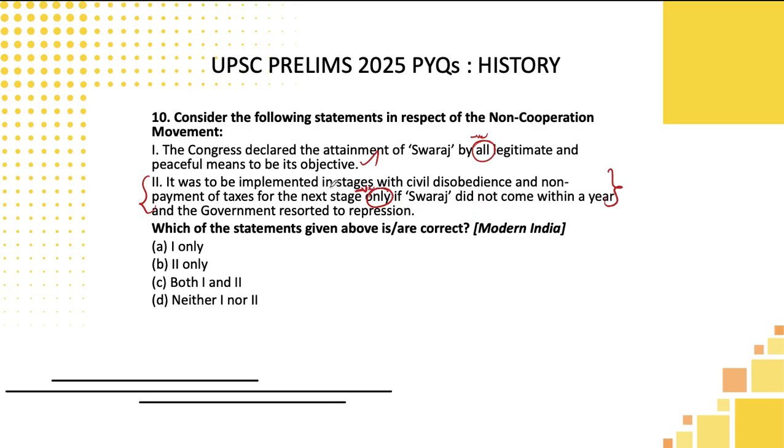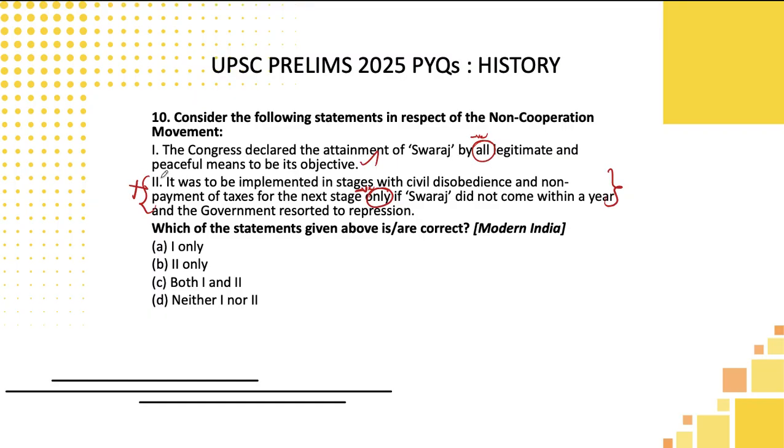And in addition to that, one more logic I would be saying is, kindly go back to the memories of what you have read in the NCERTs of modern India about Gandhian principles. During the non-cooperation movement, he said that if you follow the full scale of non-cooperation that includes civil disobedience, then you can achieve Swaraj within 1 year. He did not say that if you do just the basics of non-cooperation at the first stage, then you will attain Swaraj within a year. He never said like this.